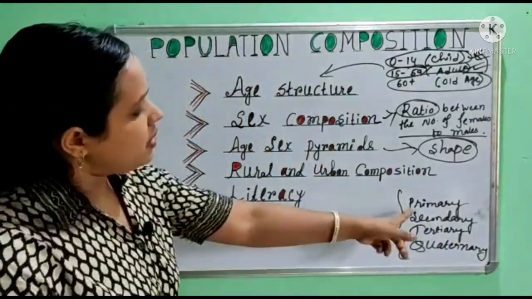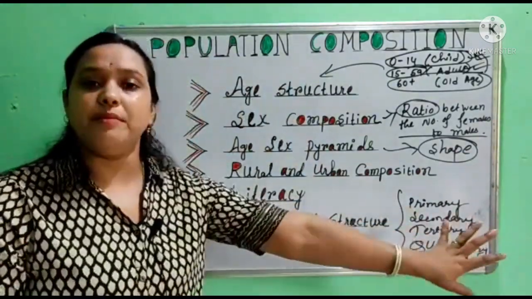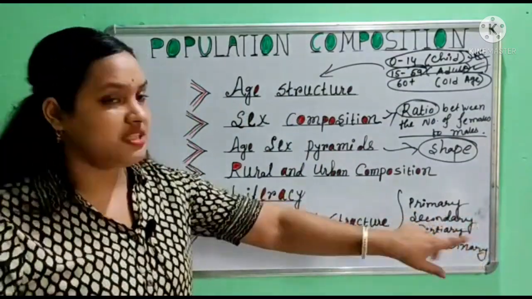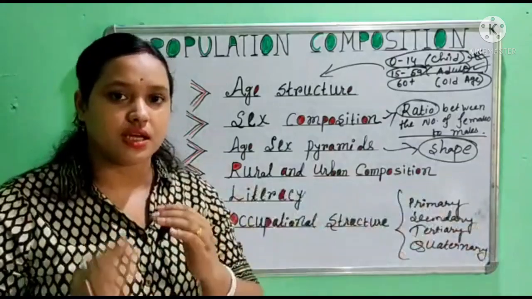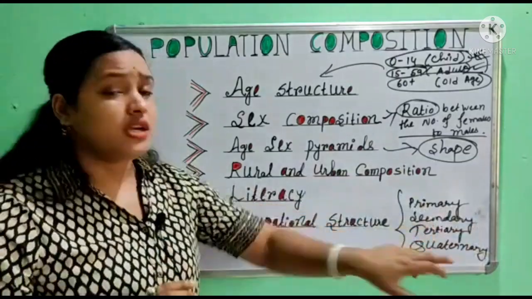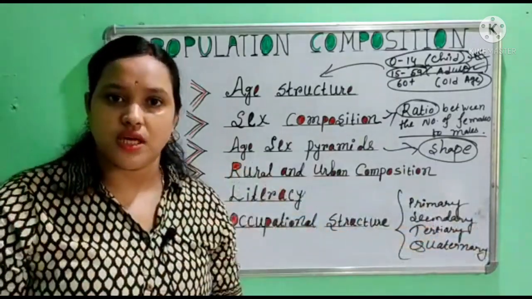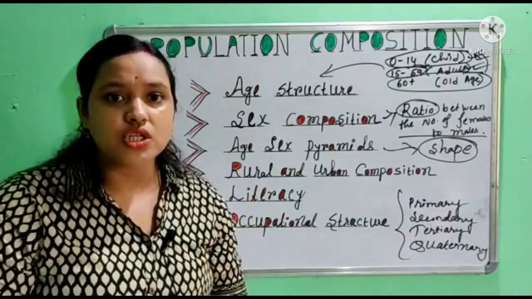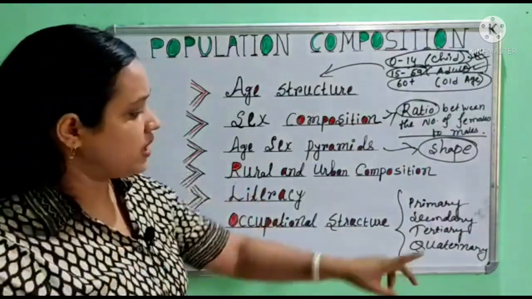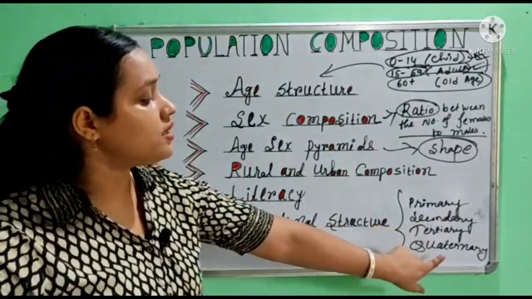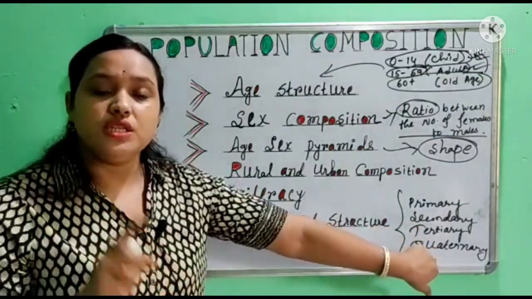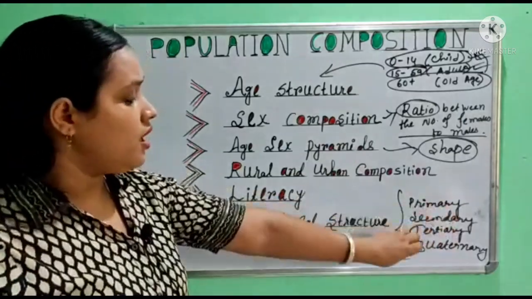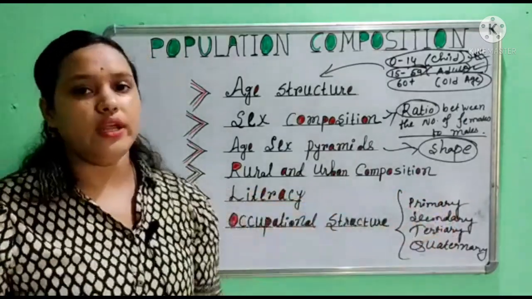Primary means fishing and agricultural activity. Secondary means manufacturing industries. Tertiary means different types of services, such as banking, transport and communication. Quaternary activities are specialized activities within the tertiary sector.